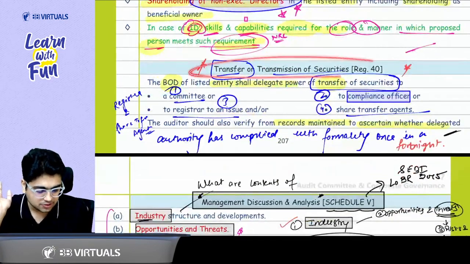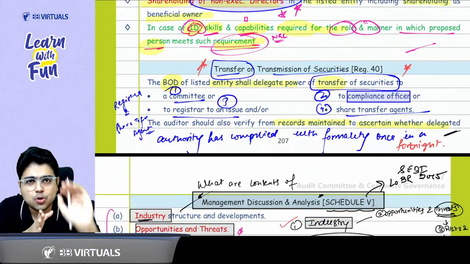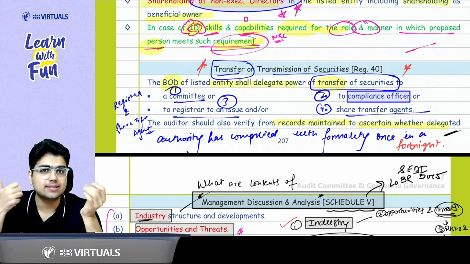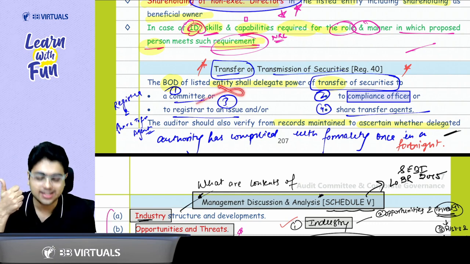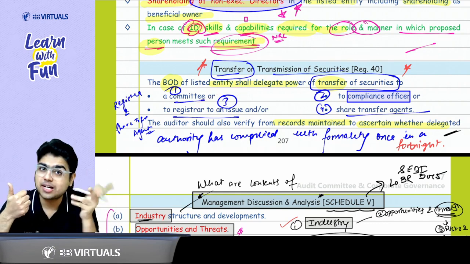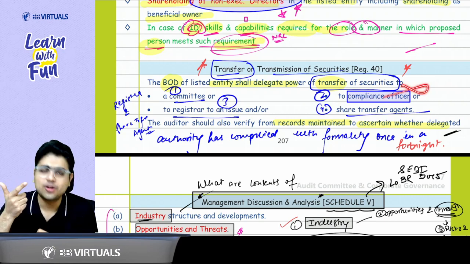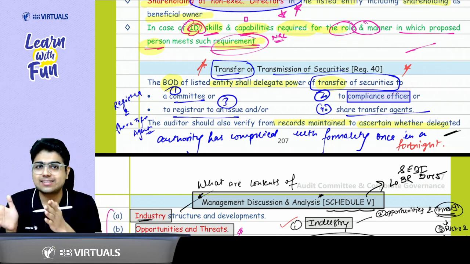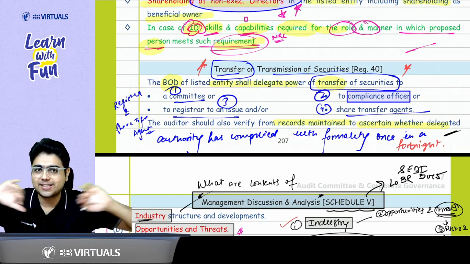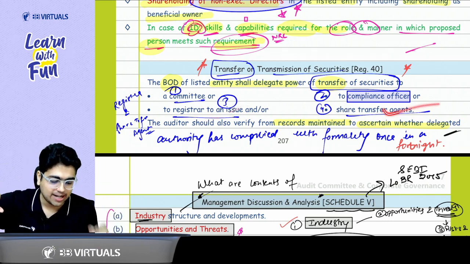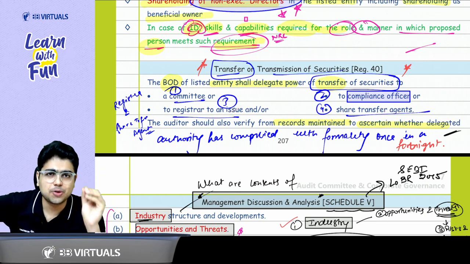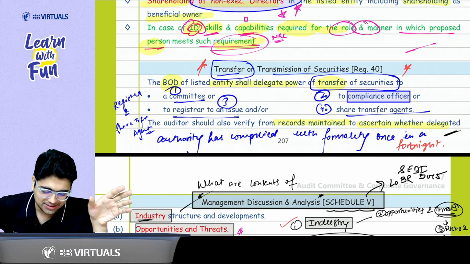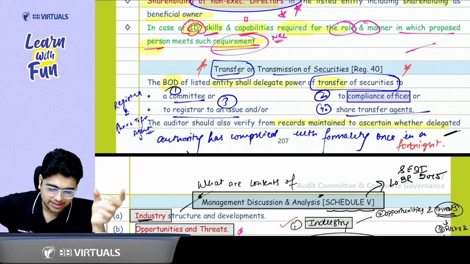Then we discussed transfer and transmission of securities. Who has to take care of the transfer and transmission? We have so many committees, they will take care of it. Or for this compliance, we can have a compliance officer. Then we appointed someone known as a registrar and share transfer agent. These are two separate parts: registrar to an issue and a share transfer agent. So these are the 4 people you can give this responsibility to: committees, compliance officer, registrar, or share transfer agent.